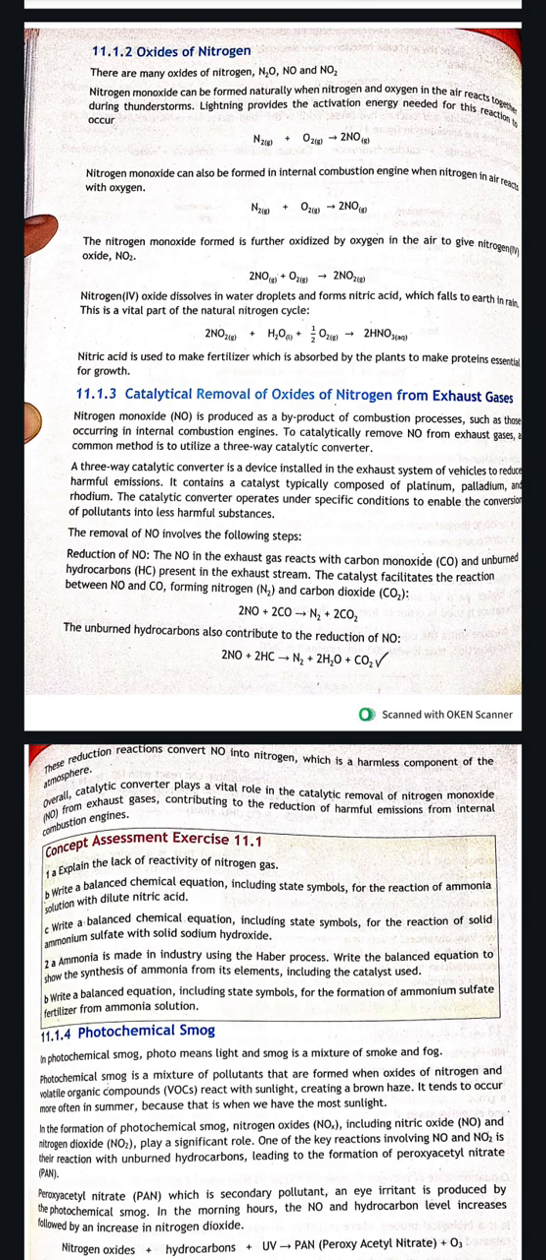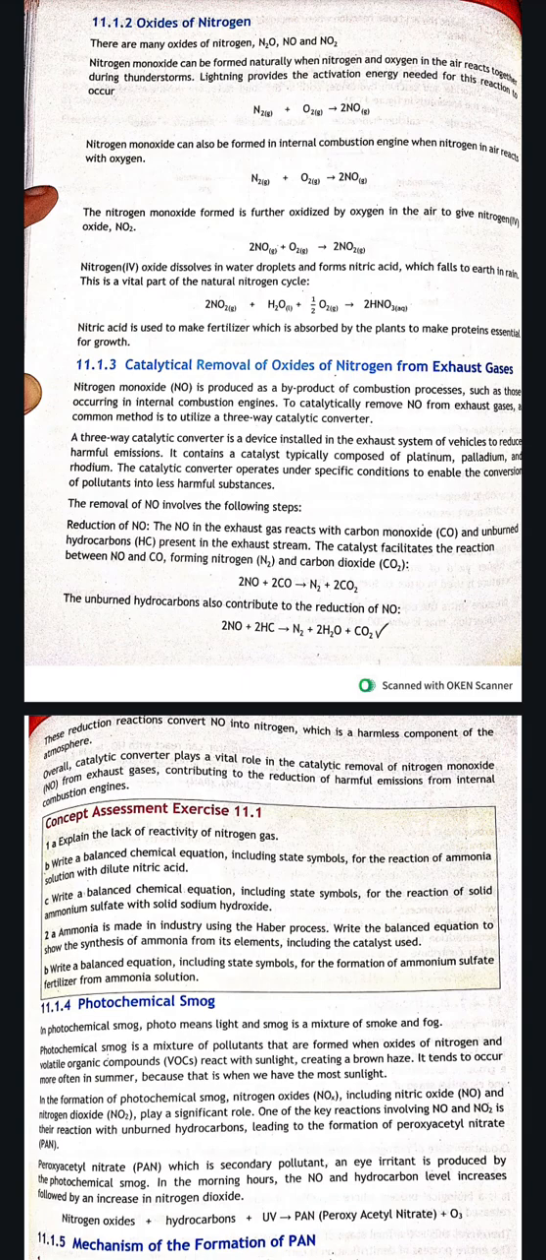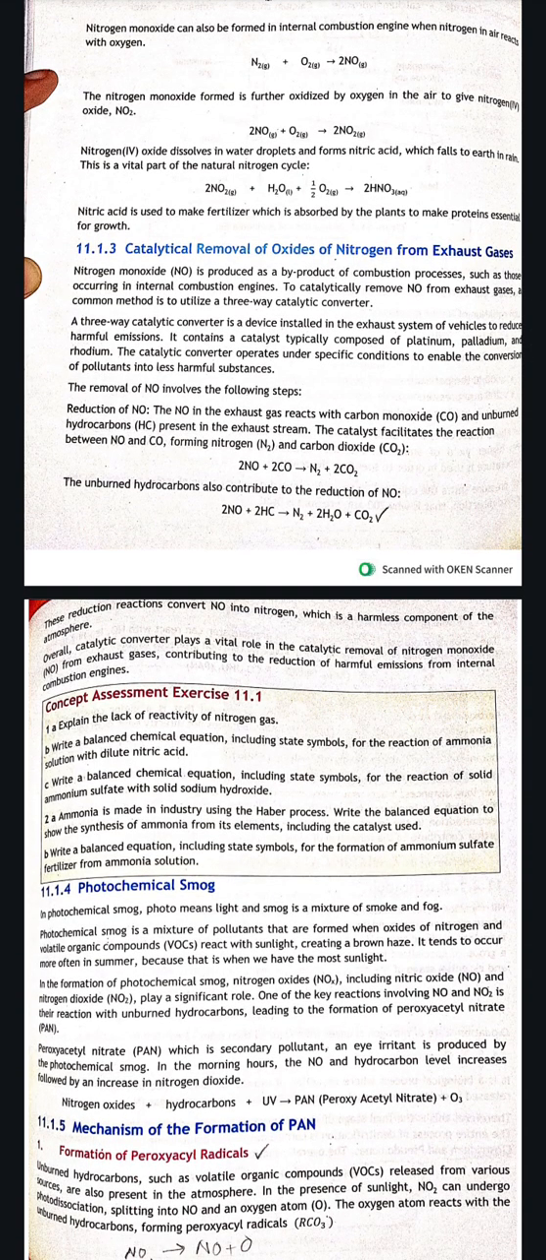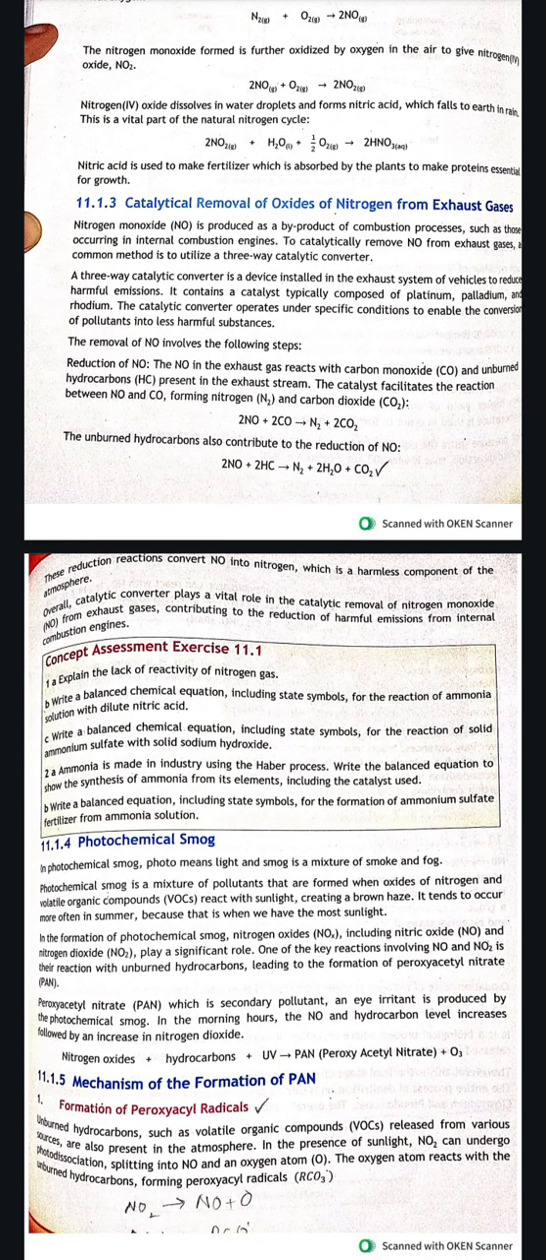So, in the presence of thunderstorms, in the presence of the light, the nitrogen present in the air will react with the oxygen to form nitrogen monoxide. And nitrogen monoxide can also be formed in an internal combustion engine when nitrogen in air reacts with oxygen. The nitrogen monoxide formed is further oxidized by oxygen to give nitrogen dioxide, which is NO2.